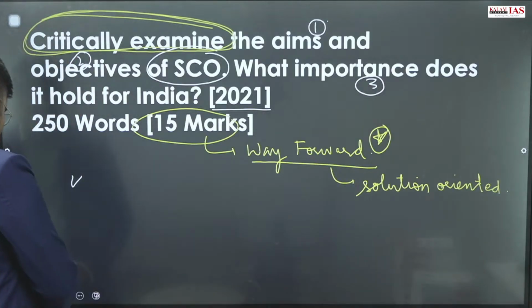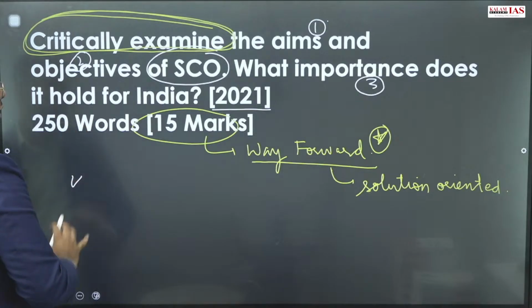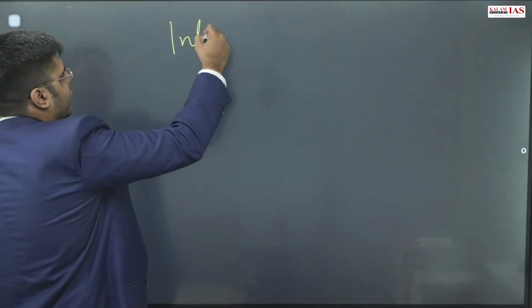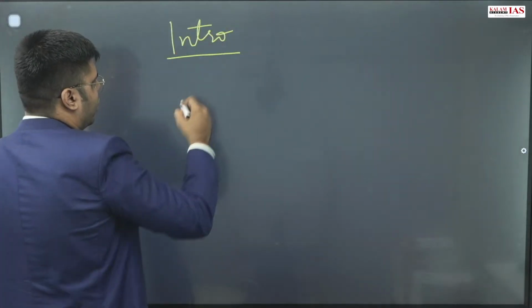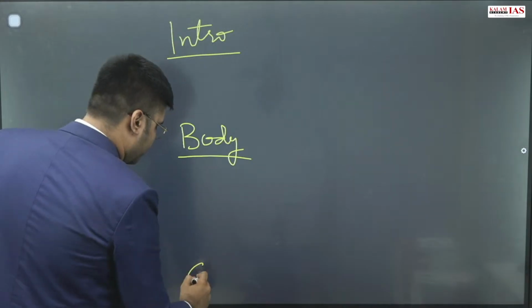Coming to the structure of this answer, this is a fairly direct question on the aims and objectives of SCO and what importance it holds for India. So: introduction, body and conclusion.